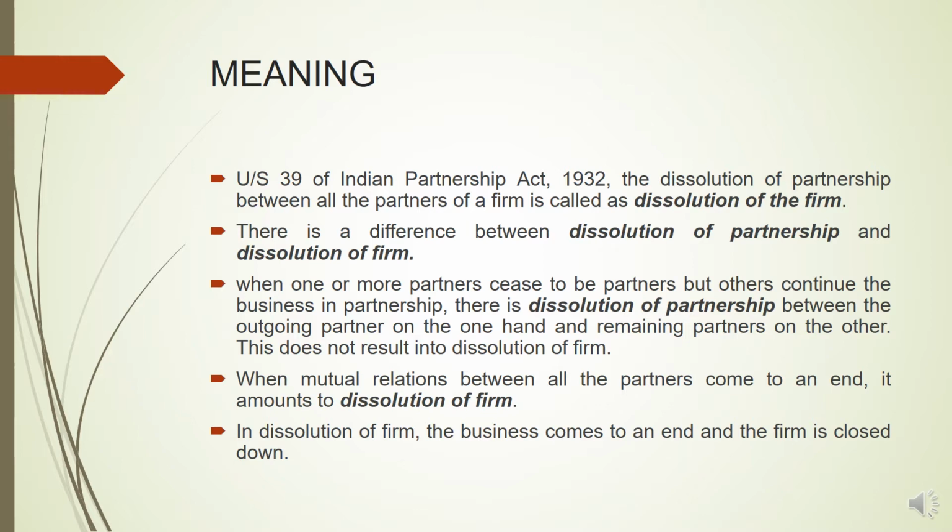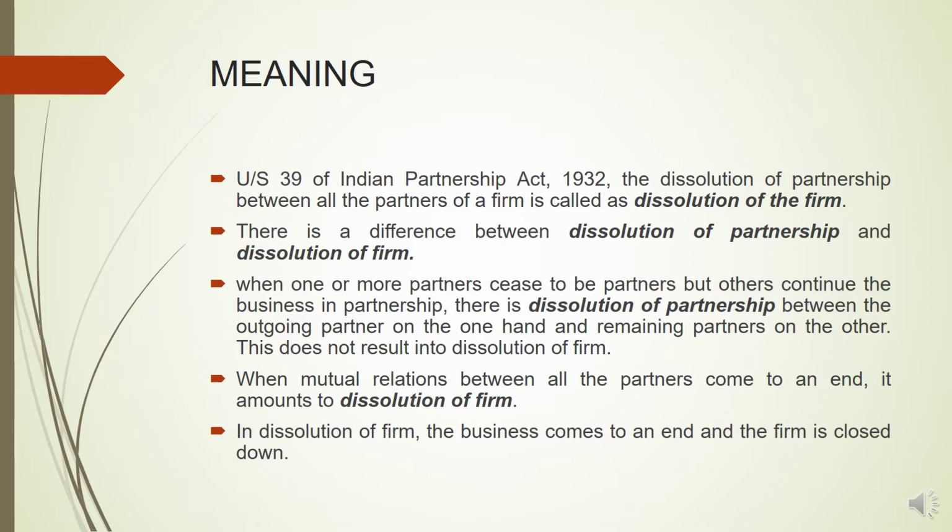However, there's a difference between dissolution of partnership and dissolution of the firm. For example, there are three partners in a firm, A, B, and C. So among the three partners, partner C leaves the partnership firm. So when the partner C leaves the firm, then the existing partnership agreement comes to an end and a new partnership agreement is formed between the remaining partners, that is A and B. So in this case, the partnership is reconstituted, but the existing partnership has been dissolved. So this is called as dissolution of partnership.